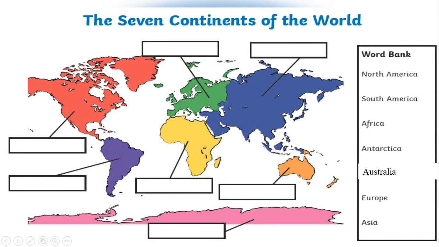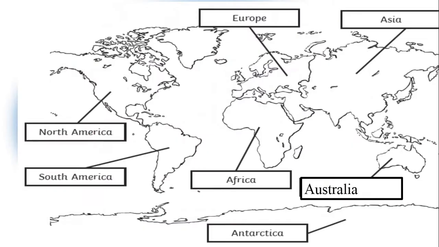Here the continent of North America, the continent of South America, and at the bottom you can see the continent of Antarctica. By looking at my next slide, you will learn more about where these continents are located.